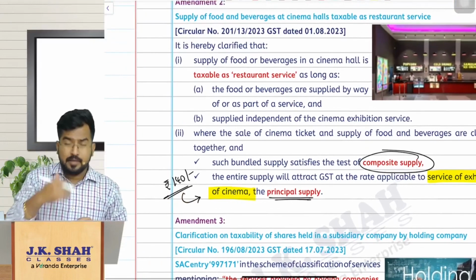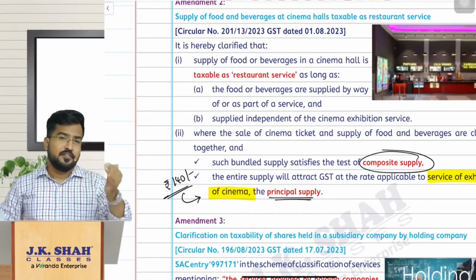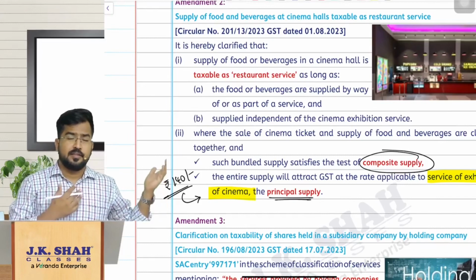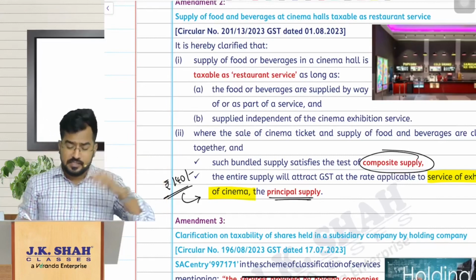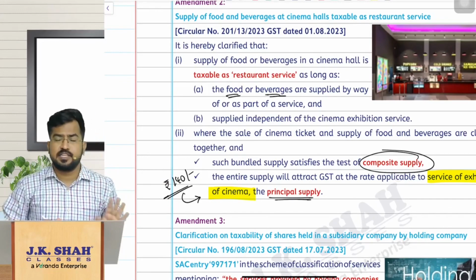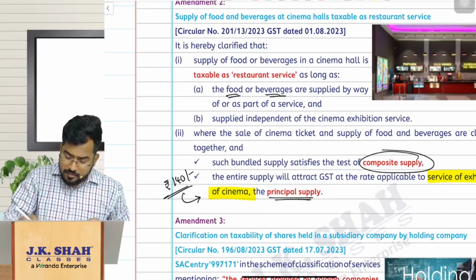No sir, I am not booking the food and beverages, popcorn, samosa and all this stuff when I was booking the ticket. I am a very active fellow. During the intermission, I go there and buy the food and beverages separately. If that is the case, then they are charging them independently.